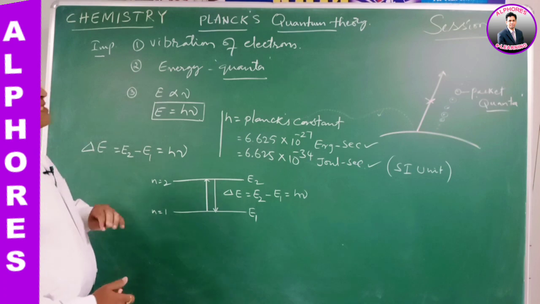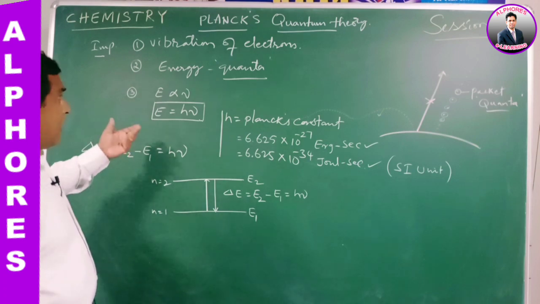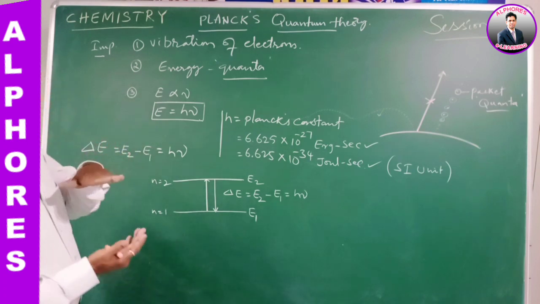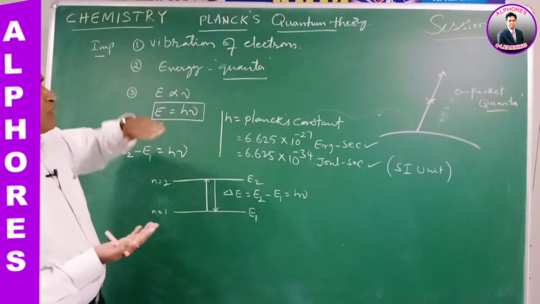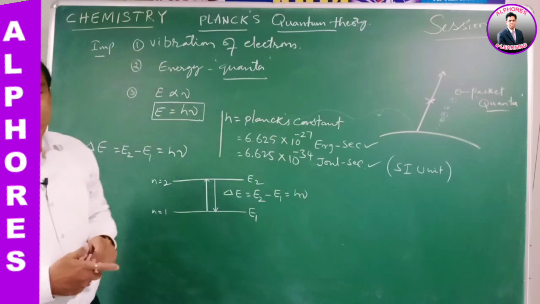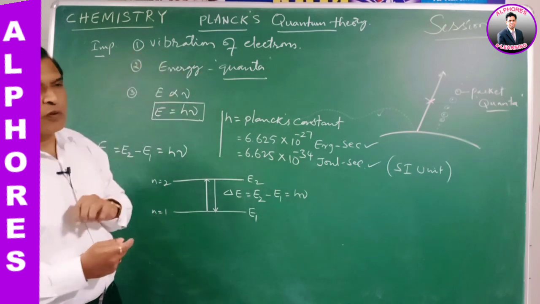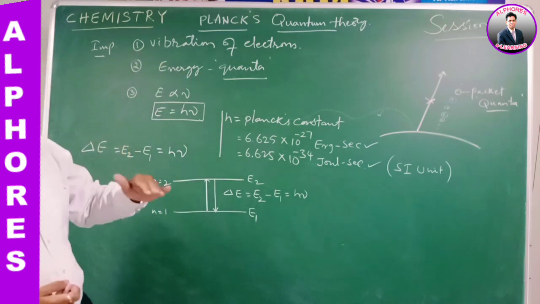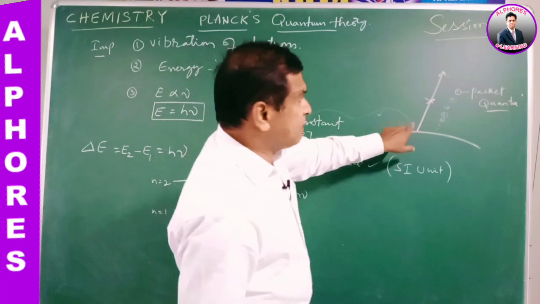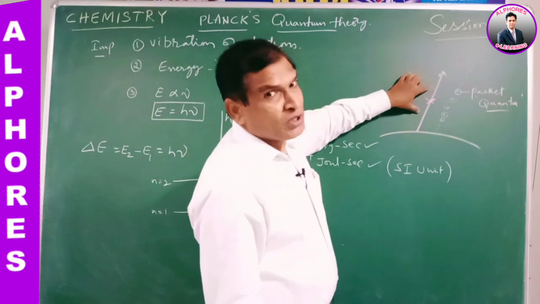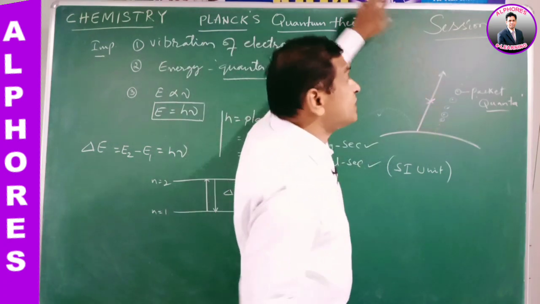The salient features of Planck's quantum theory are as follows. The energy is produced on the surface of the black body due to the vibration of small particles like electrons. The emitted radiation from the surface of the black body is not continuous. It is discontinuous.